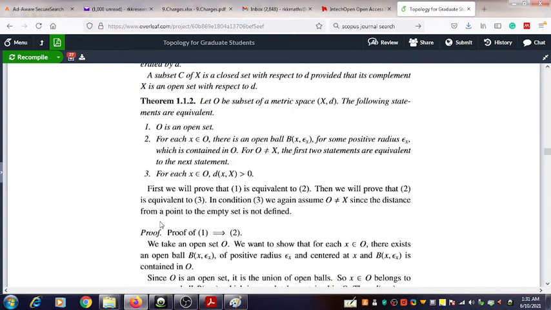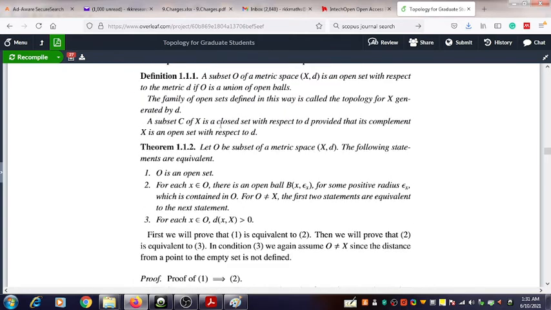Okay, now we have a theorem to discuss. Let's go through the statement of the theorem. Let O be a subset of the metric space (X, D). Then the following statements are equivalent. We have three statements, and we have to prove the equivalence of the three statements.